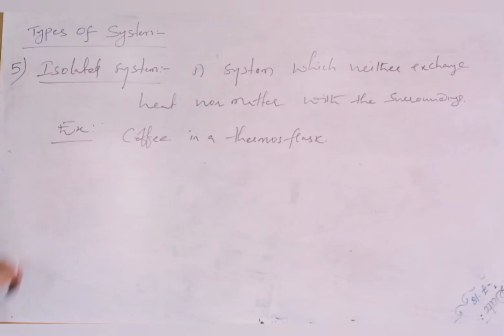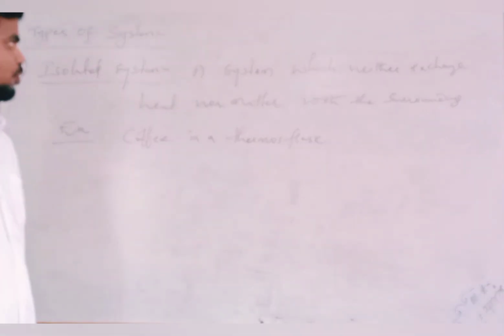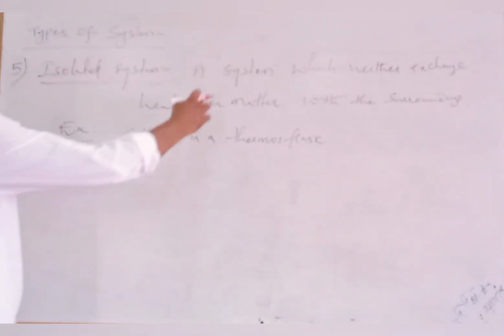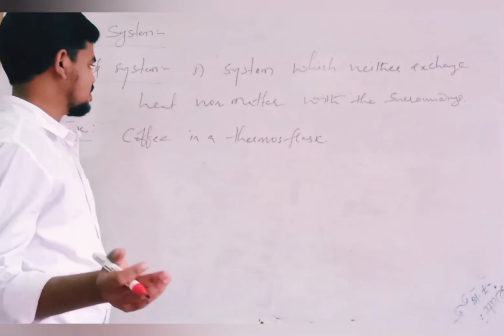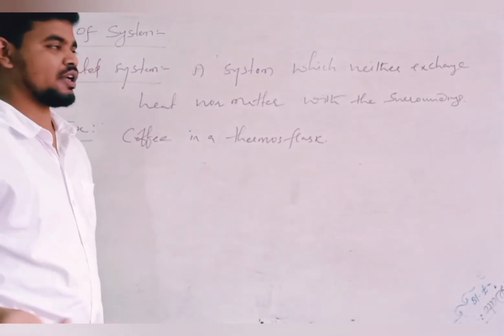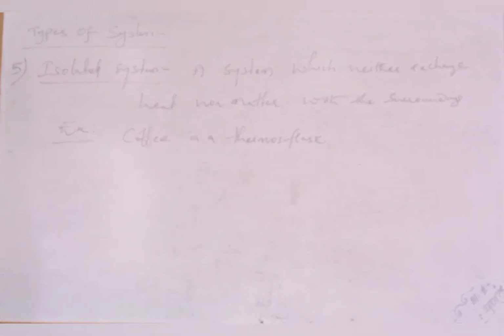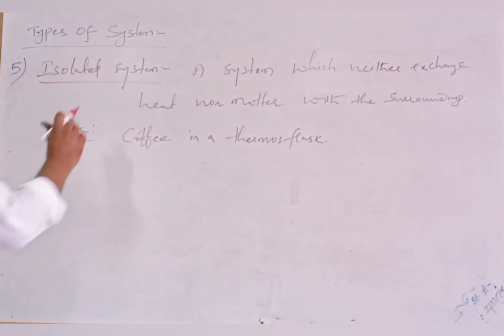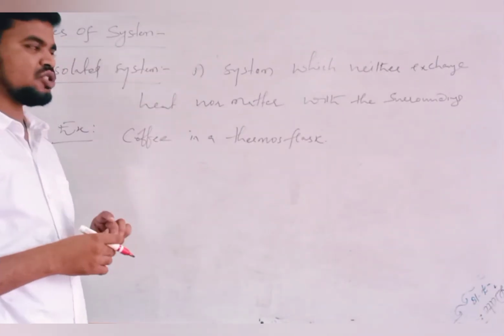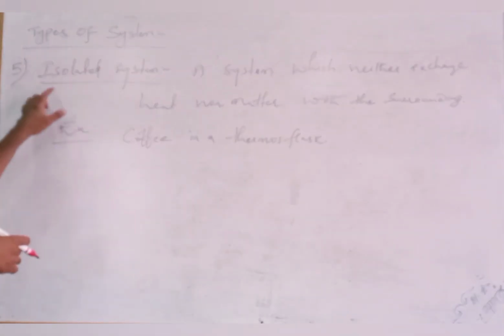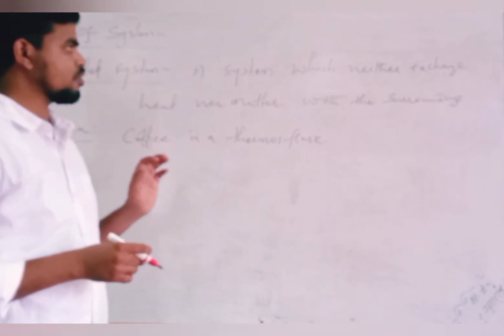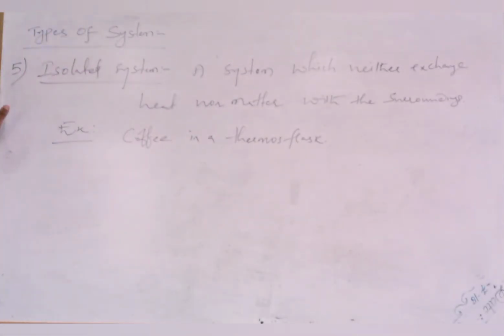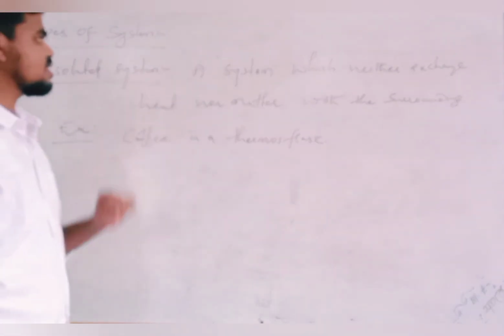right? The last one is isolated system. Okay, what is an isolated system? A system which neither exchanges heat nor matter with the surroundings is called an isolated system.